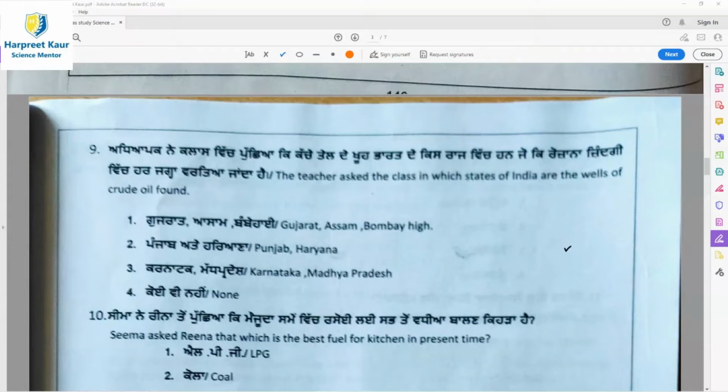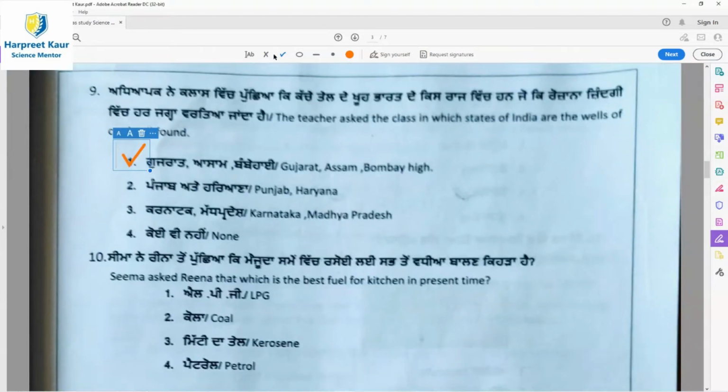Question 9, the teacher asked the class in which states of India are the wells of crude oil found. The crude oil, from which petroleum, diesel and other things are extracted, is found in the coastal regions, and here Gujarat, Assam, Bombay High are the coastal regions. So option 1 is the right answer.